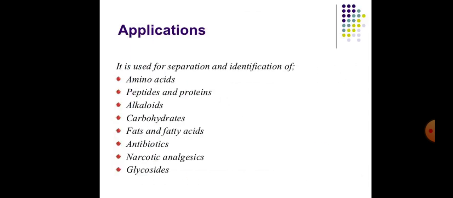Application of adsorption chromatography. It is used for the separation and identification of amino acids. It is used for the separation and identification of peptides and proteins, alkaloids, carbohydrates, fats and fatty acids, antibiotics, narcotic analgesics,